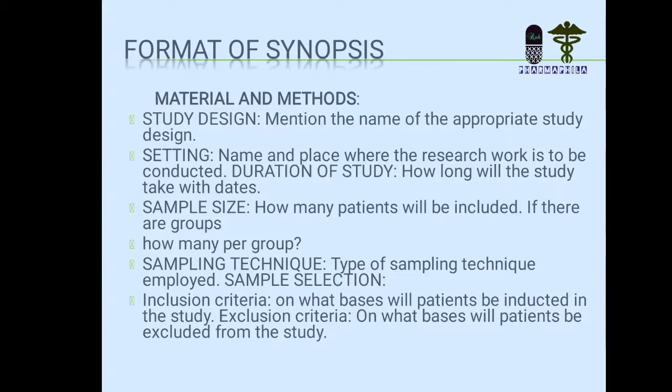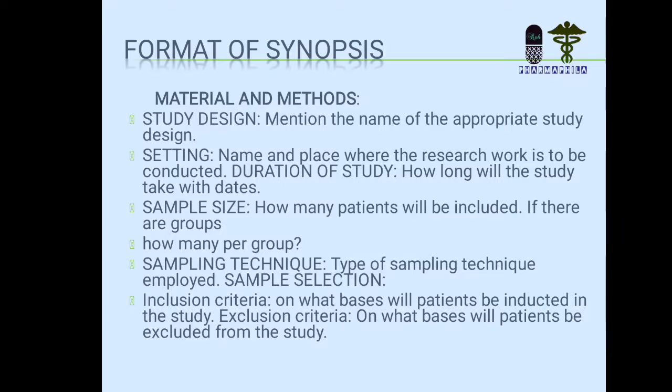Now, material and method. This is the most important part of the synopsis, and 80% of your synopsis depends upon this part, that is material and method. It has further headings. These are study design. Mention the name of the appropriate study design or the type of the study as I described previously.